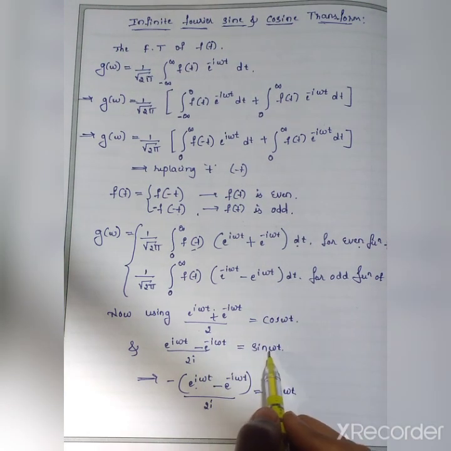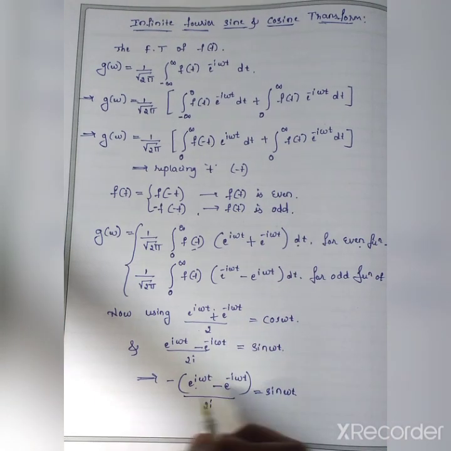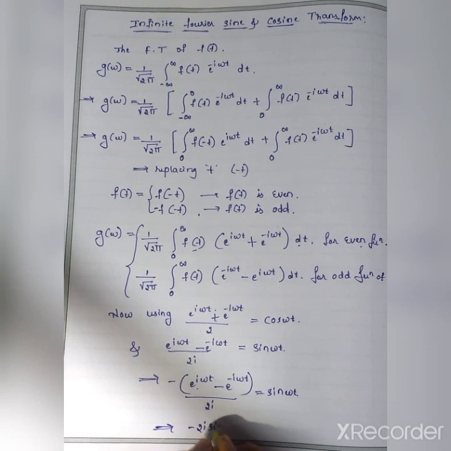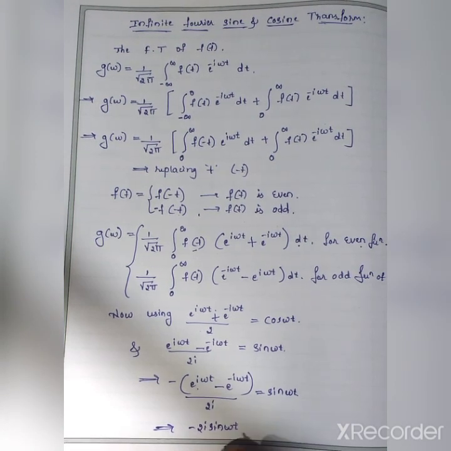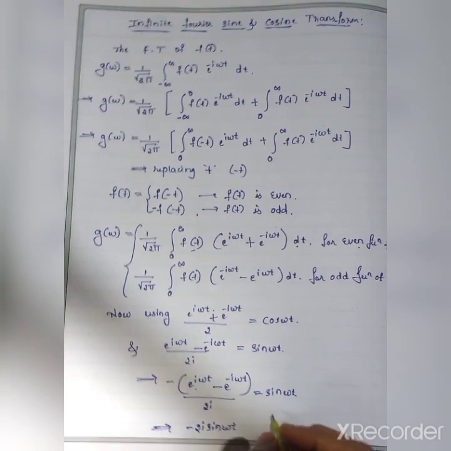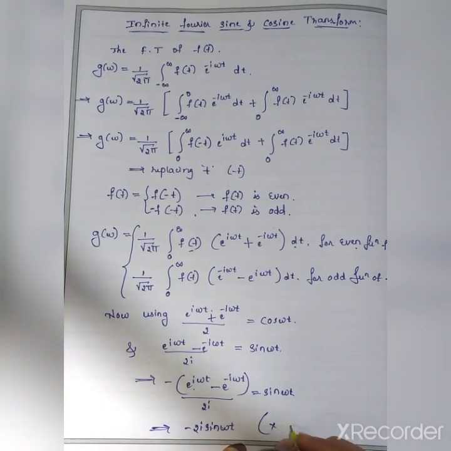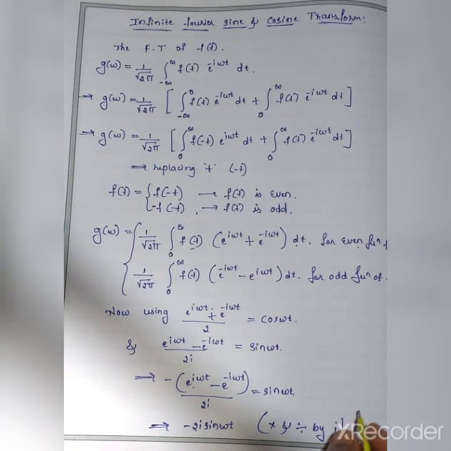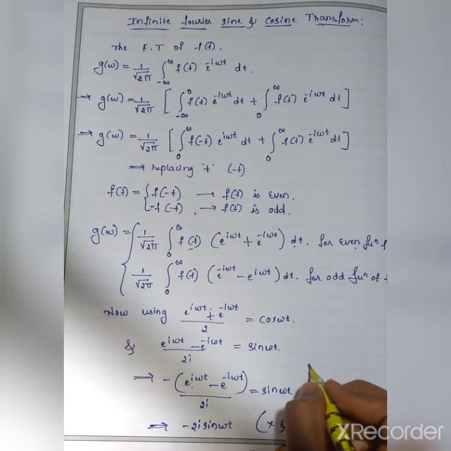This means sin omega t, but the minus sign is there, so that becomes minus 2i sin omega t. What I did here, I multiplied and divided by i.